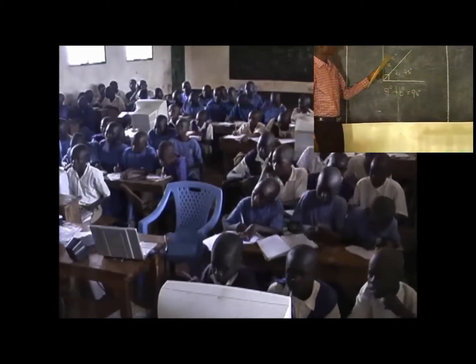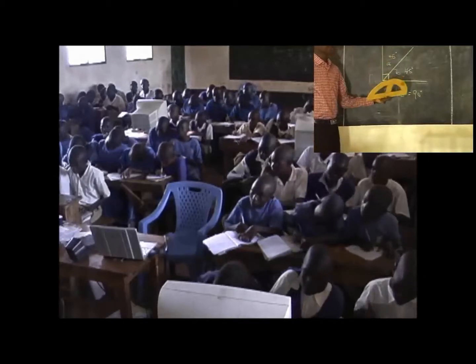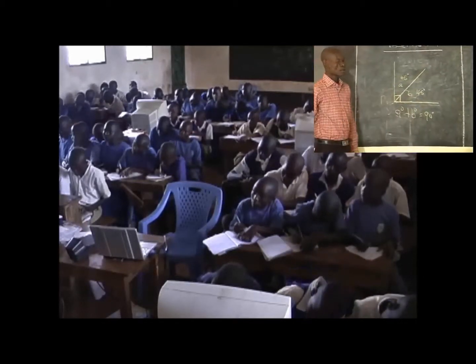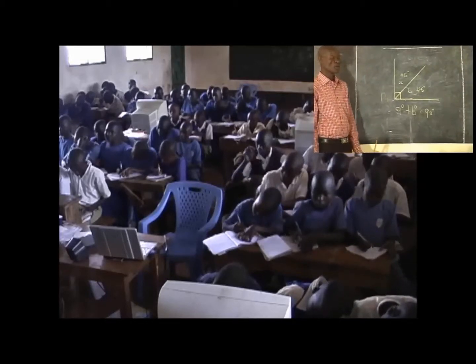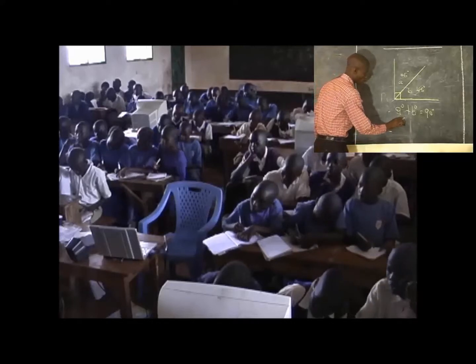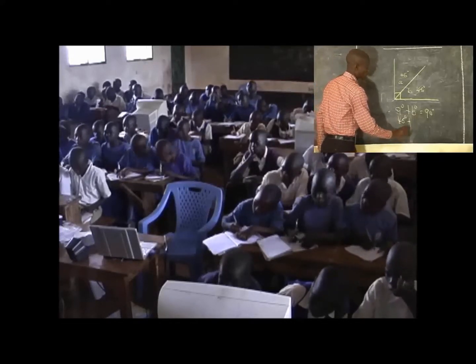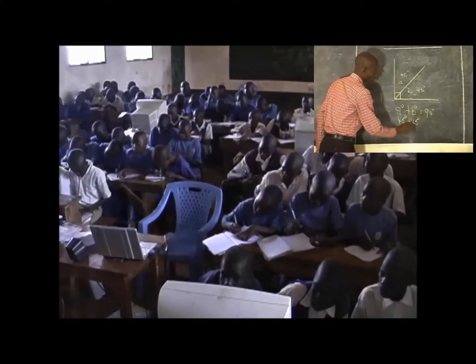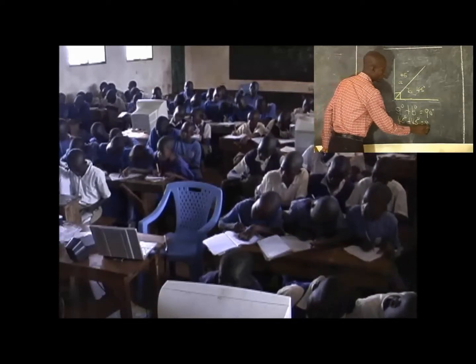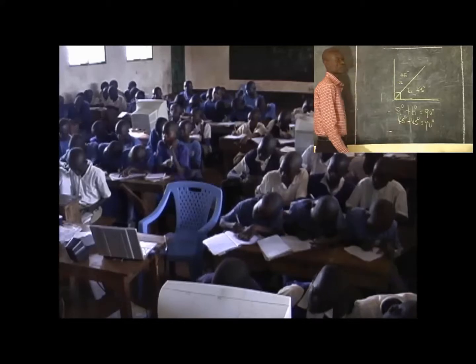If the sum of these two angles gives us 90 degrees, it confirms that complementary angles always add up to 90 degrees. Angle A is 45 degrees and angle B is also 45 degrees. If you add 45 plus 45, you get 90 degrees.